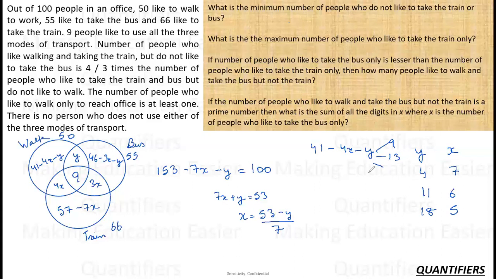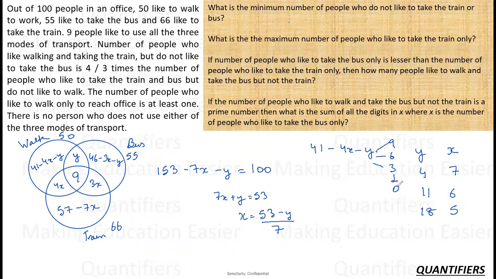Okay, 41, 41, 24. No, no. I have done some calculation error. So if I put 6 for 24, 41, 17 minus 11, 6. This will be 6 here, right? And then by the trend, it will be 3 here most probably, right? 41 minus 20, 21 minus 18, 3. So next would be 0.